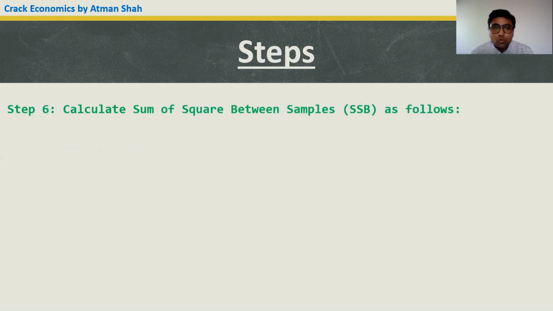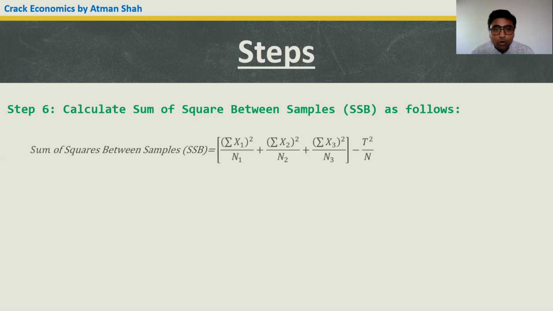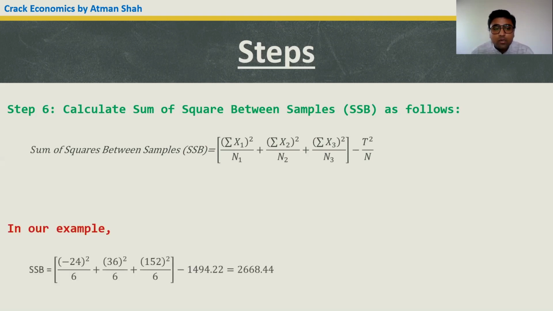Step 6 is to calculate the sum of squares between samples, which is denoted by SSB. The formula is (summation x1) whole square upon n1 plus (summation x2) whole square upon n2 plus (summation x3) whole square upon n3 minus the correction factor, that is T square upon n. So in our example, it is 2668.44. Again, we have calculated all the values. Just substitute the values into the formula and you will get the answer.